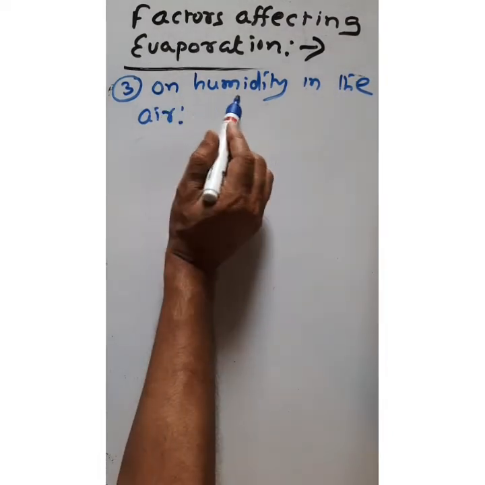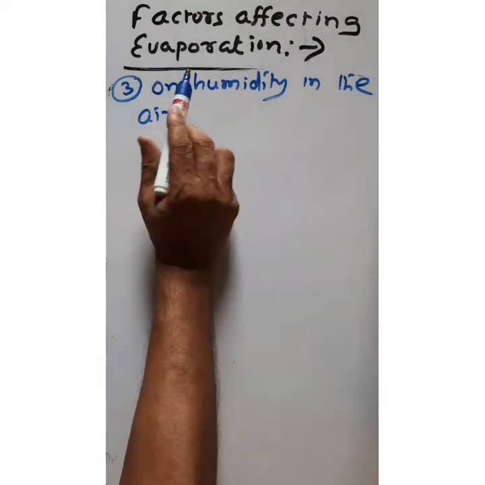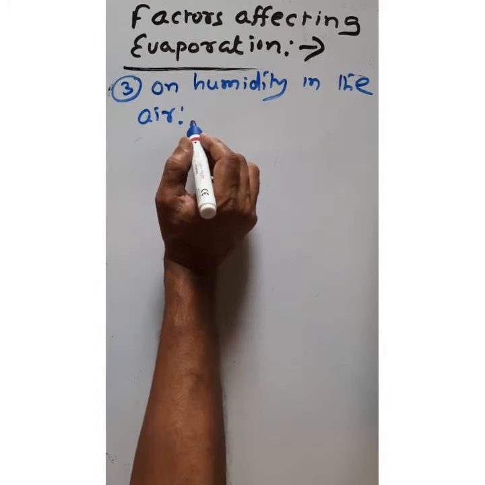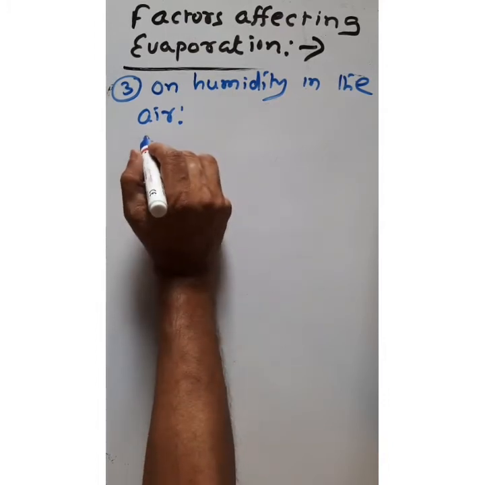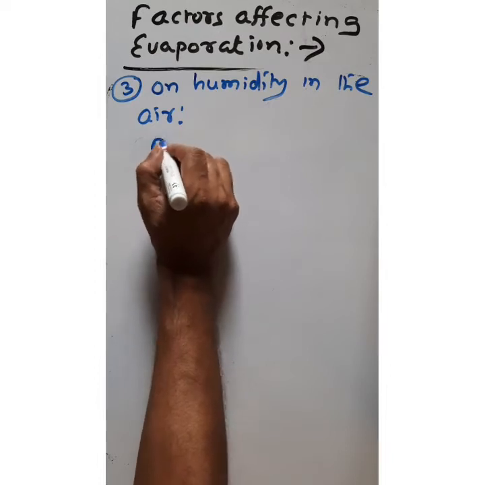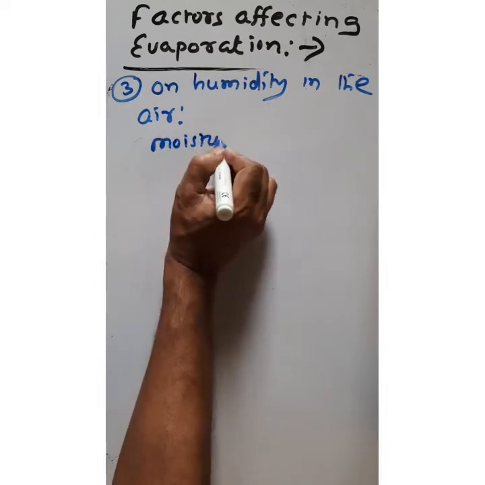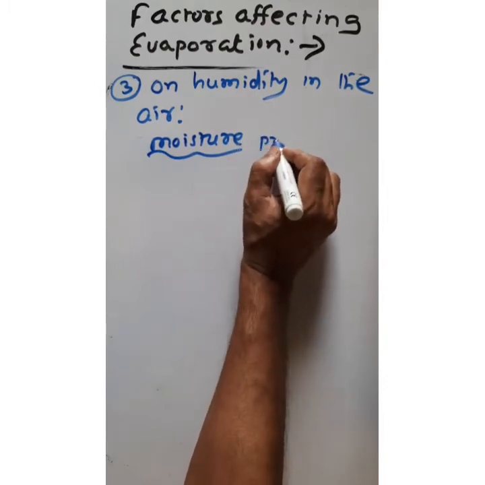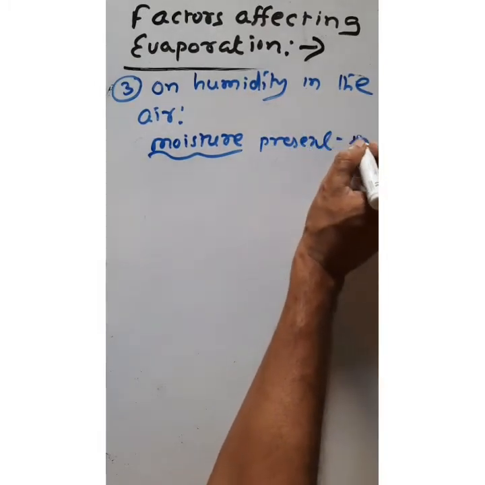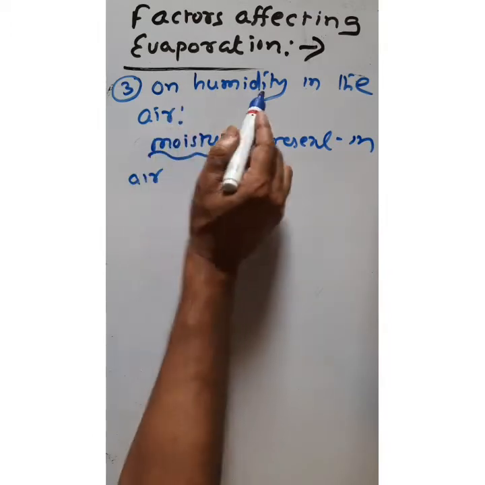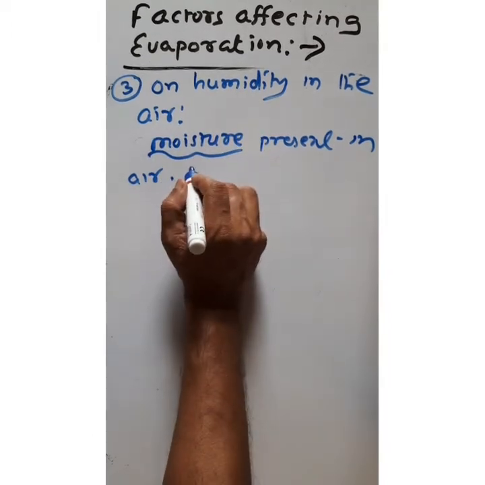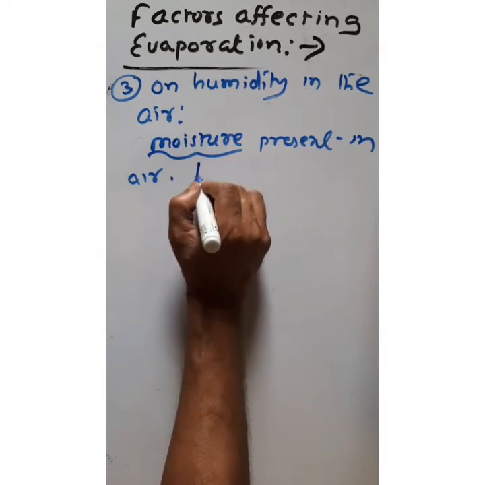Next, evaporation also depends on humidity. What is humidity? Humidity is the amount of water particles, called moisture, present in the air.